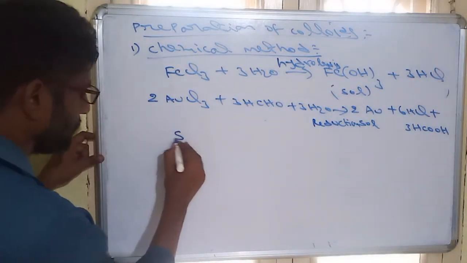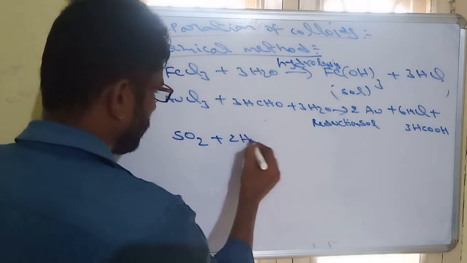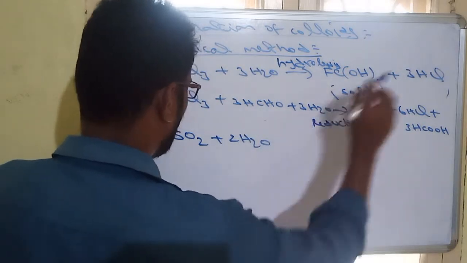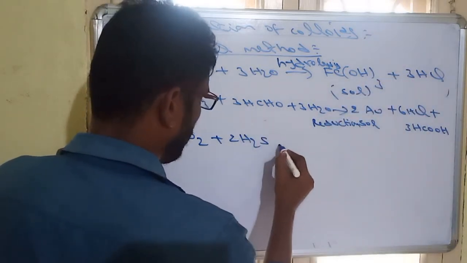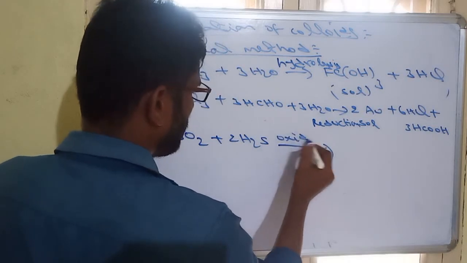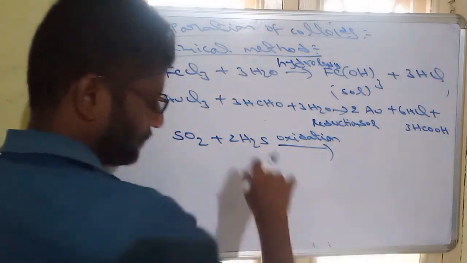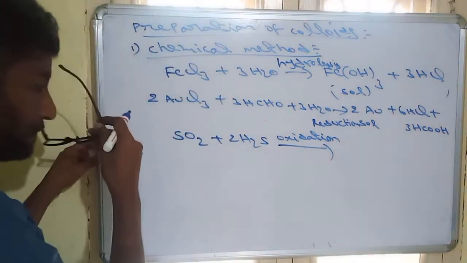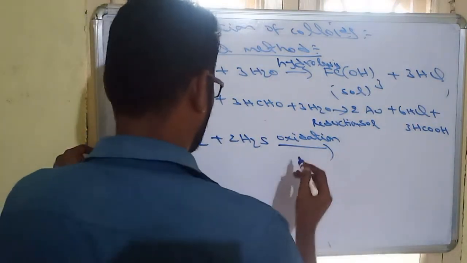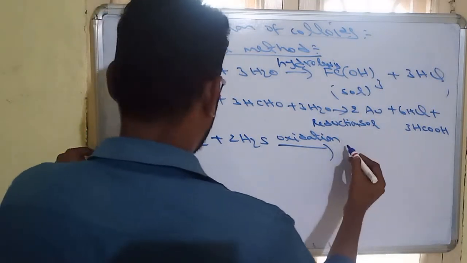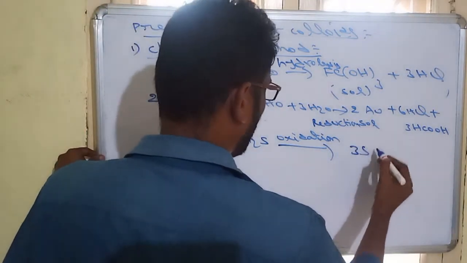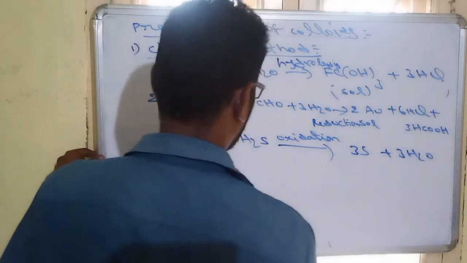Similarly, sulfur dioxide undergoes oxidation with H2S, so this is oxidation, and it forms sulfur sol and water.